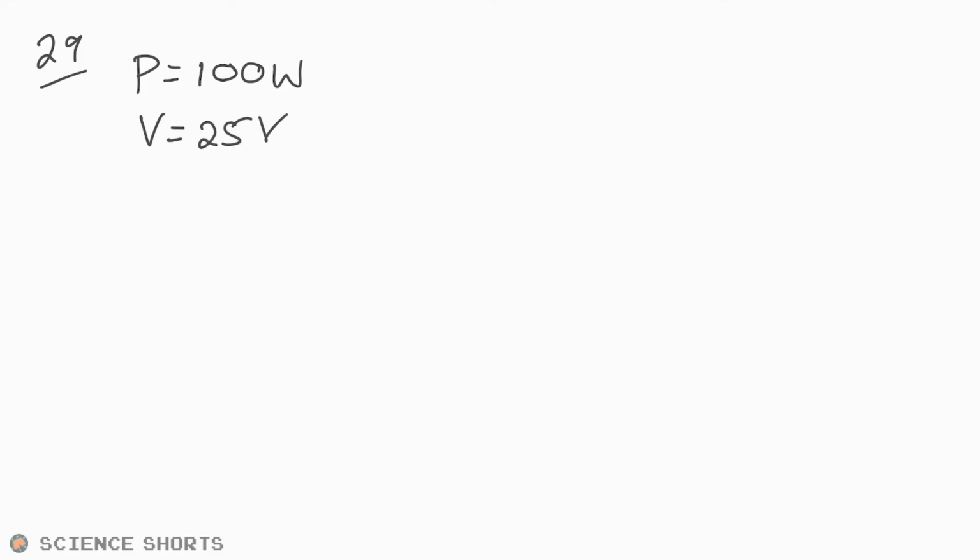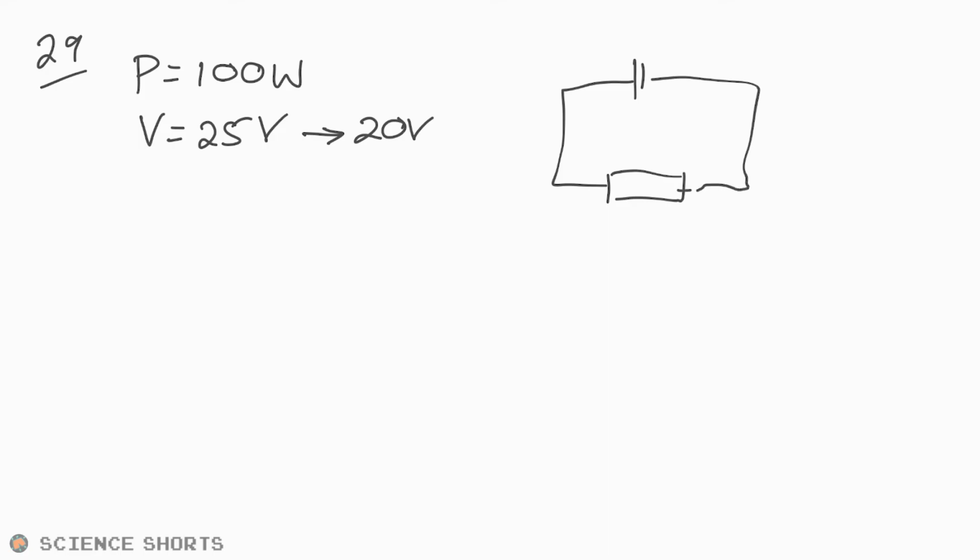29, we have a resistor that dissipates 100 watts, and we have the PD is 25 volts. Okay, the supply output is reduced to 20 volts. Oh boy. Okay, let's just draw a quick diagram. It's basically just a resistor. So there's that, we have our R there. Supply output is reduced to 20 volts and the resistor is replaced. So the power dissipated is still 100 watts. What is the percentage decrease in resistance? Okay, we're obviously going to need our equation for power.